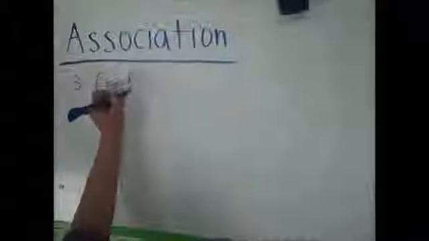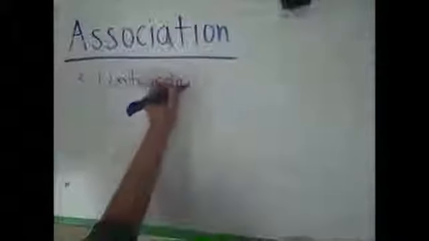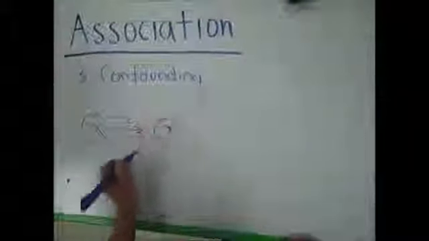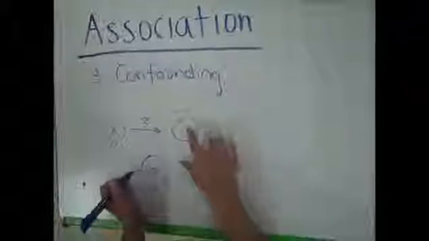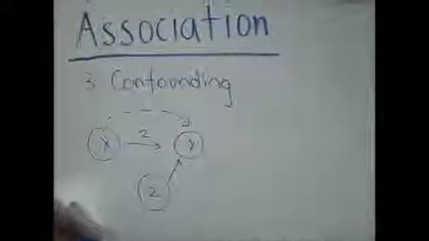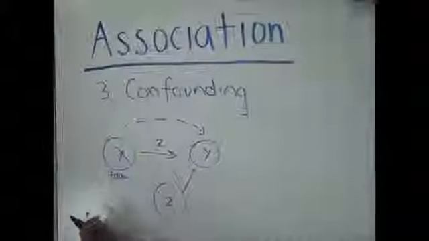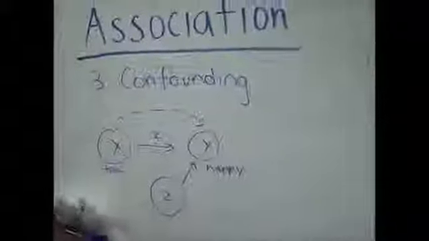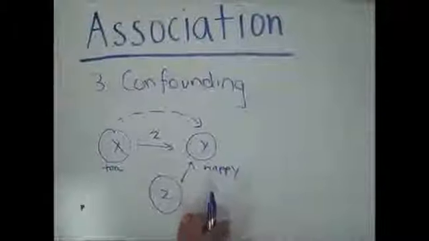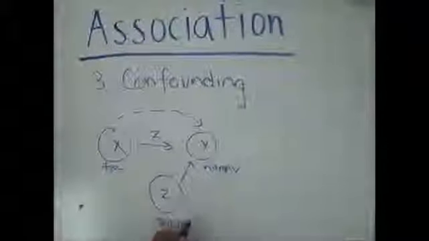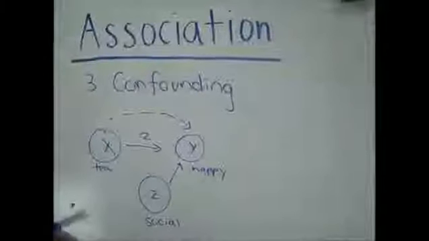The third type of association is confounding. The diagram of this looks like this. One example of this was a study that found that bringing tea to elderly retirement homes made the residents more happy. However, the study concluded that tea does not cause happiness. It is actually the third lurking variable of social interaction with the college students that made the elderly retirement residents happier.